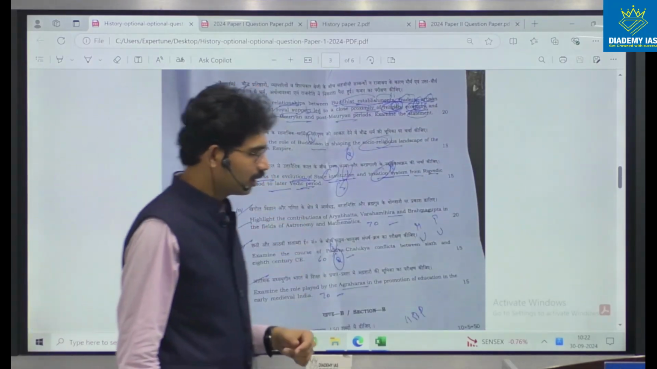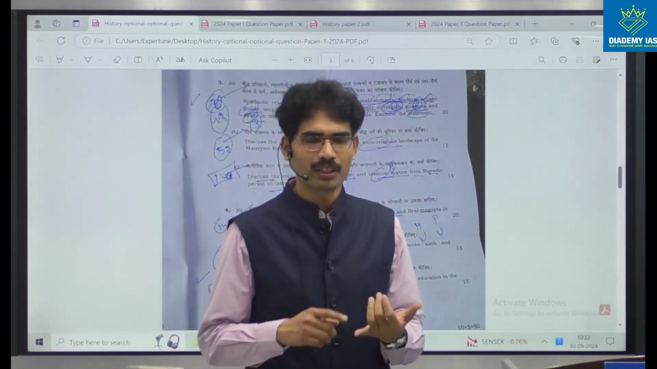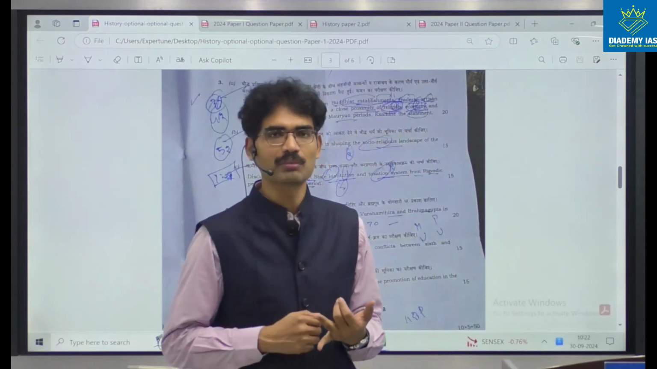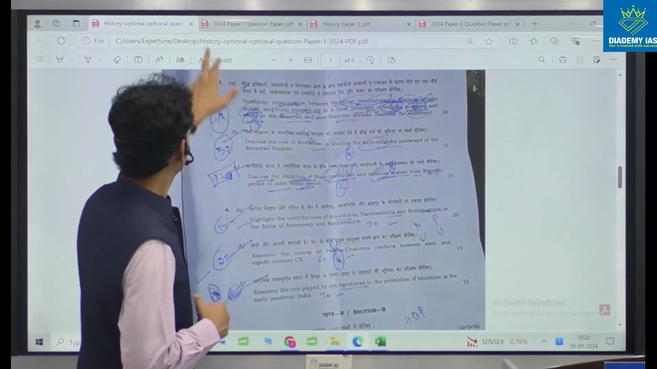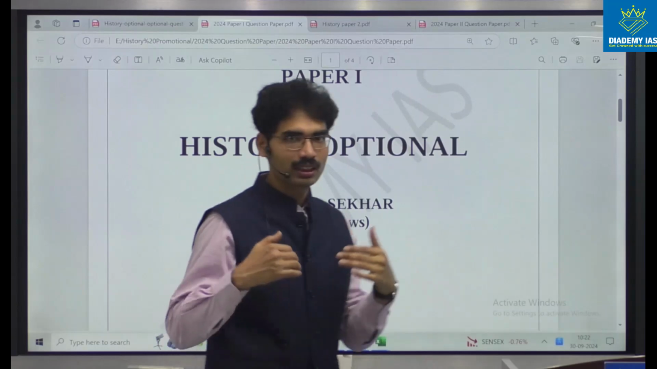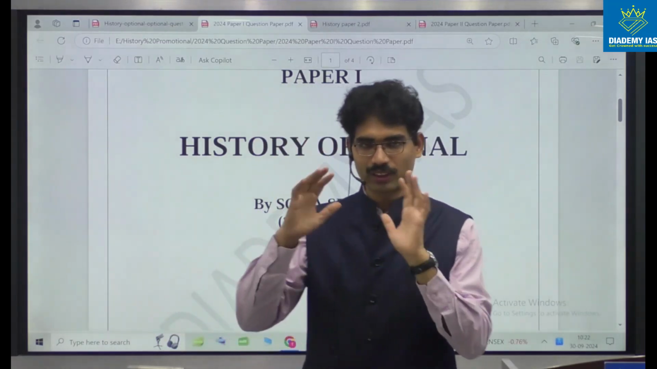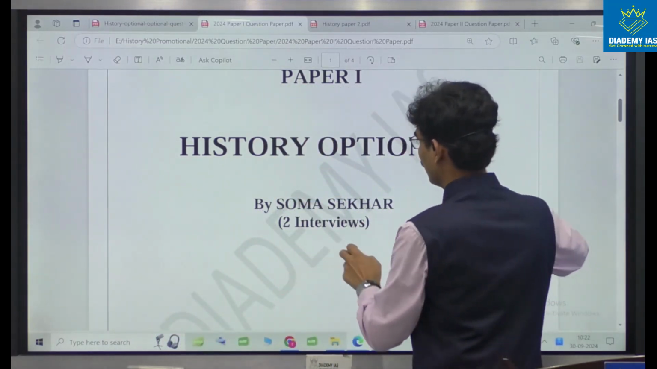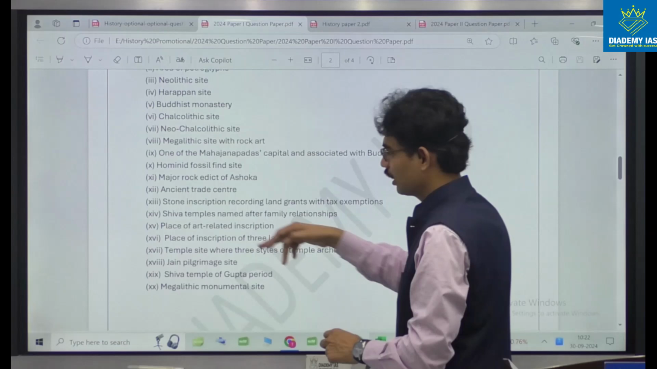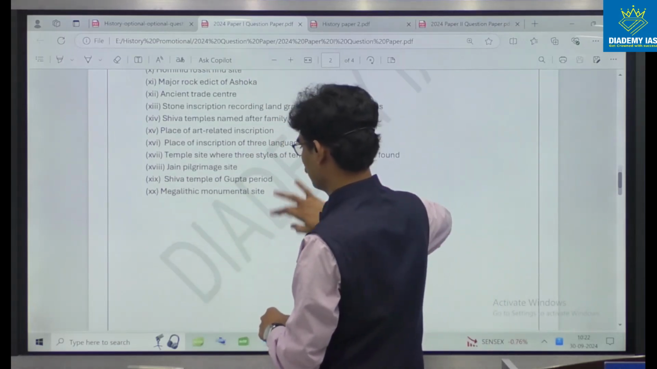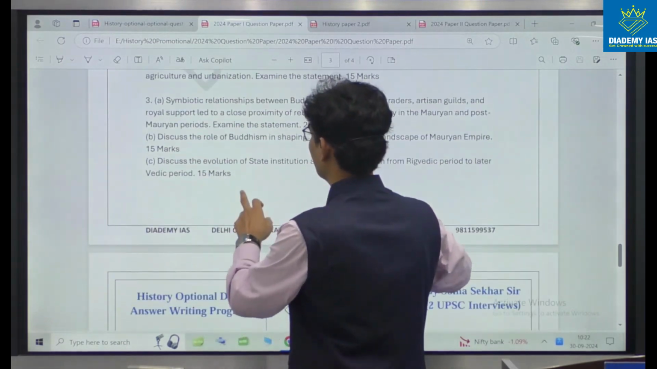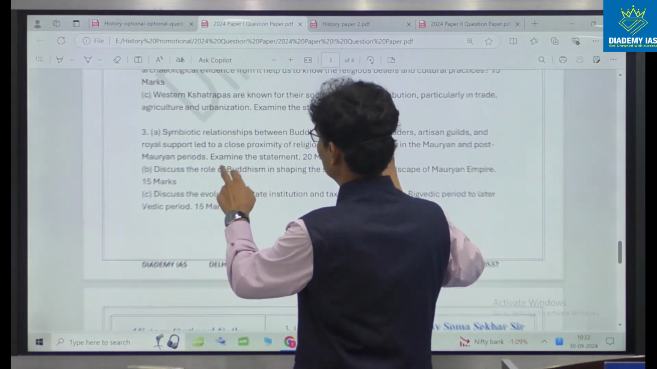Let us see this combination: 2A comes from which chapter, 2B comes from which chapter, 2C comes from which chapter. To understand that, let us see. The original UPSC paper is not clear, that's why I have taken this version. These are the various map sites, and this is the question paper. If you see the first question, 2A,